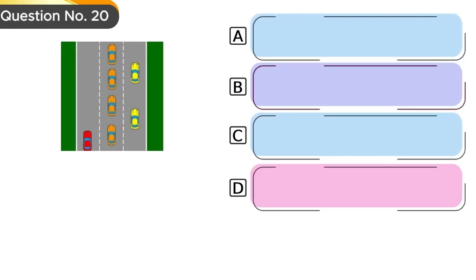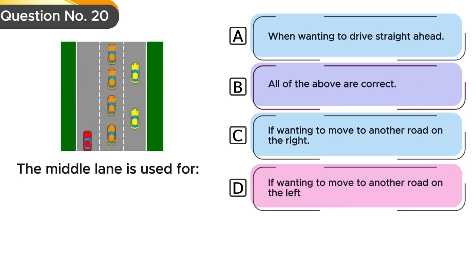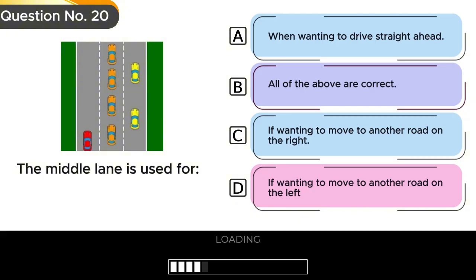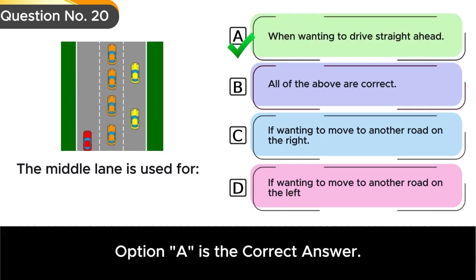Question number 20. The middle lane is used for. Option A. When wanting to drive straight ahead. Option B. All of the above are correct. Option C. If wanting to move to another road on the right. Option D. If wanting to move to another road on the left. Option A is the correct answer.